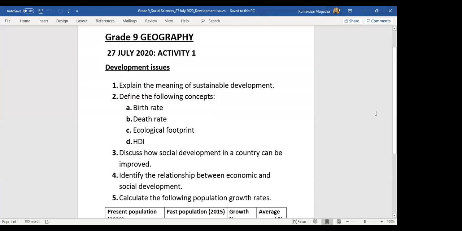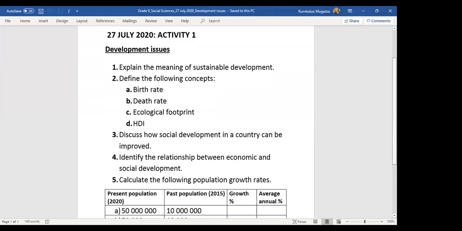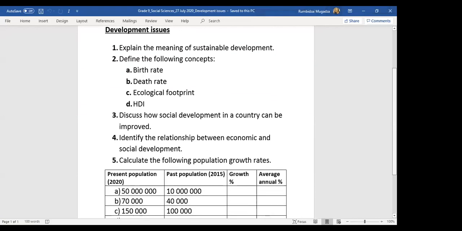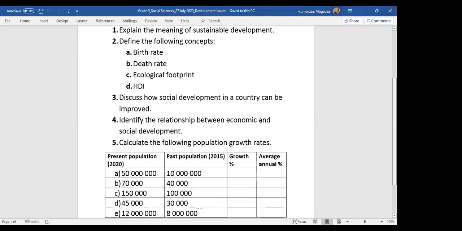Just take a screenshot quickly. Let me just scroll down from question 1 to 5. For question 5, you are supposed to calculate the population growth rates and also average annual percentage. And then we're going to revise together tomorrow. When you come for my lesson tomorrow, make sure you have all your answers.